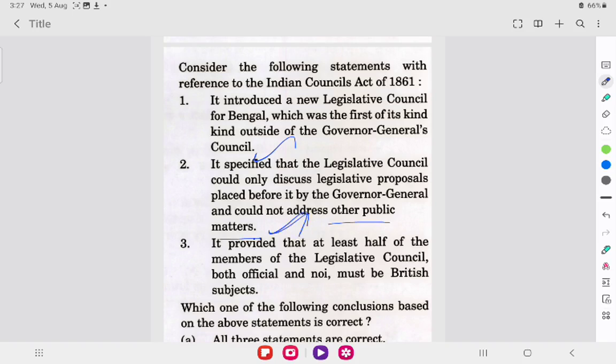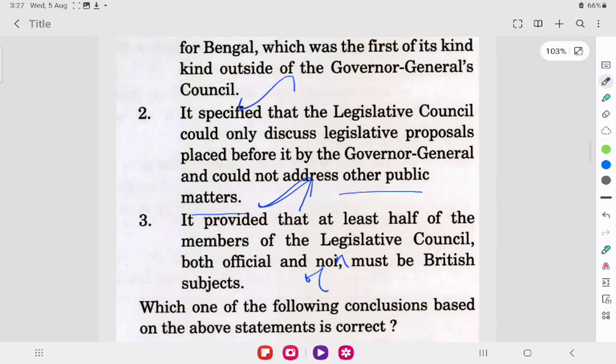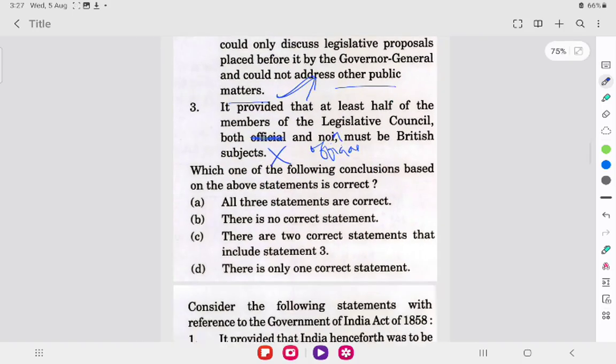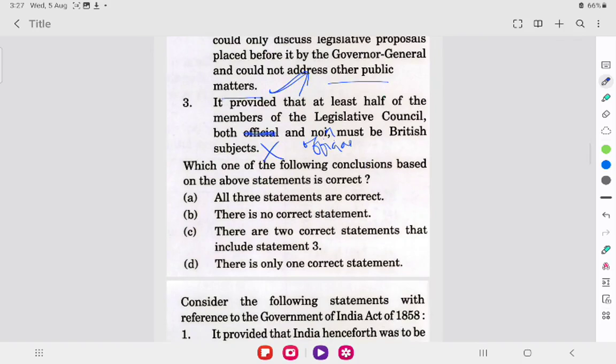It provided that at least half of the members of the Legislative Council, both official and non-official, must be non-official. Must be British subjects? No. The thing is, official subject is not allowed. So this statement is wrong. So the correct answer is C. C is the correct answer.